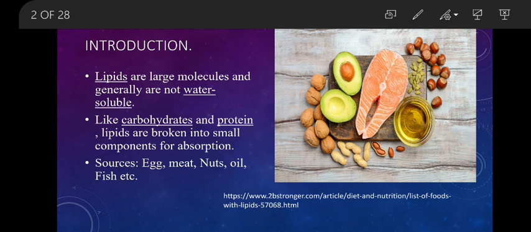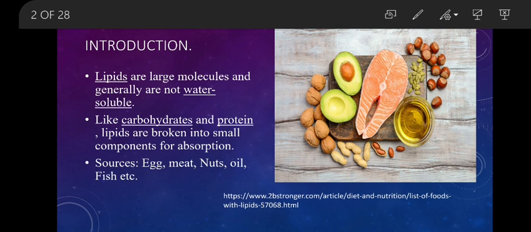They are basically formed of triglycerides. Triglycerides are nothing but the esters of alcohol and fatty acids. So, lipid is an important component of our food. Like carbohydrates and proteins, this will also have to be digested. That means it has to be broken down into smaller components so that it can be absorbed.